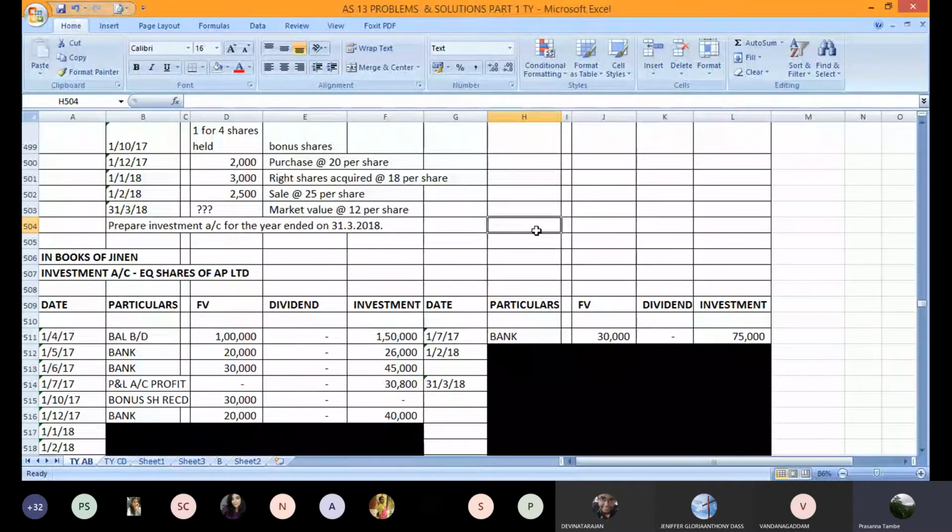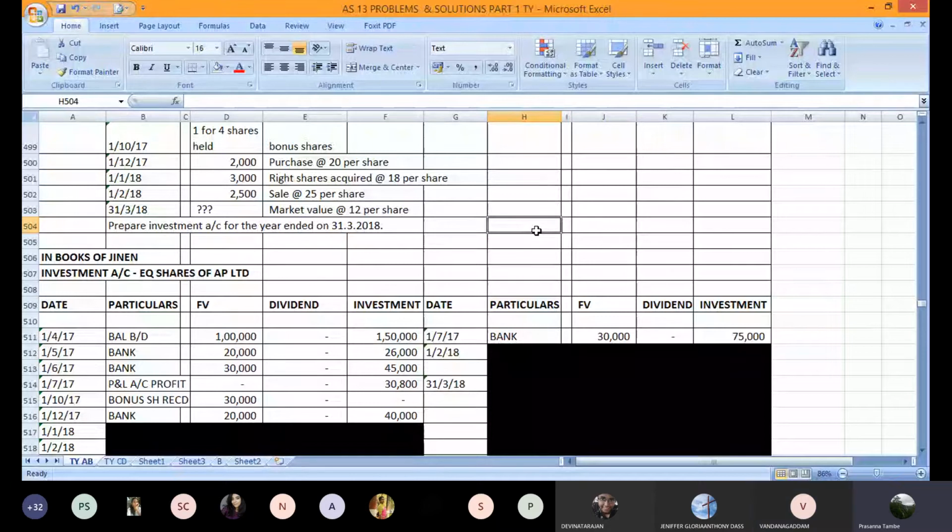Then similarly on 1st October, there is a right shares issue. 3,000 right shares are acquired at 18 rupees per share. Now here we have not given that he has renounced shares and received premium or whatever. So whatever shares he was eligible for, he has possibly applied for all the right shares and he got 3,000 right shares at a cost of 18 rupees per share. So 3,000 shares into 18, total cost for GNN will be 54,000 rupees.